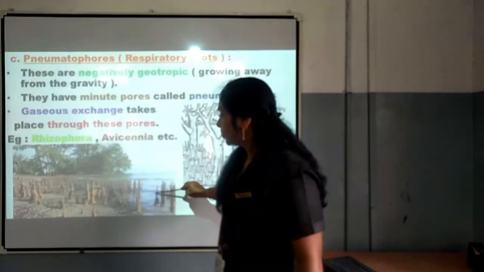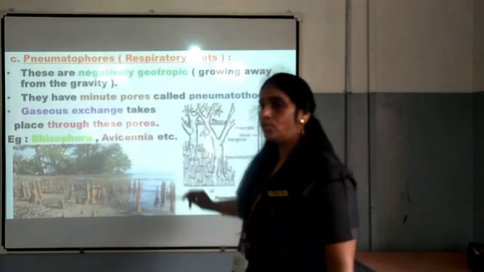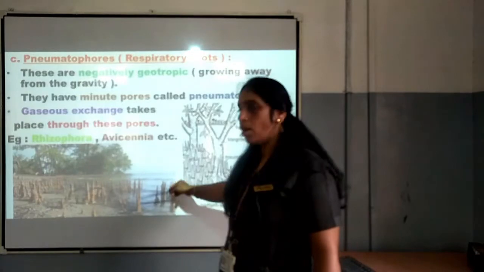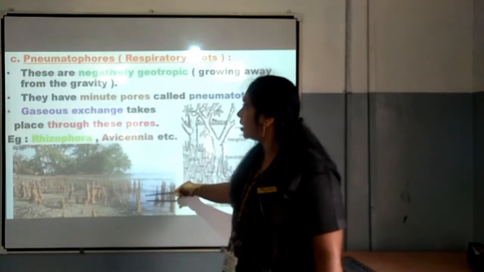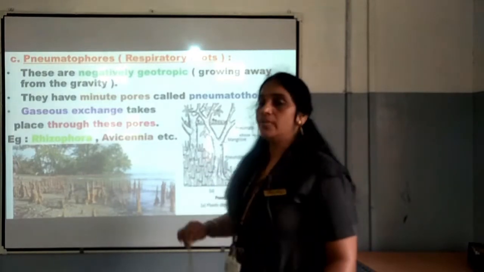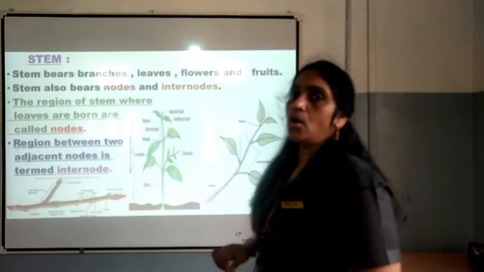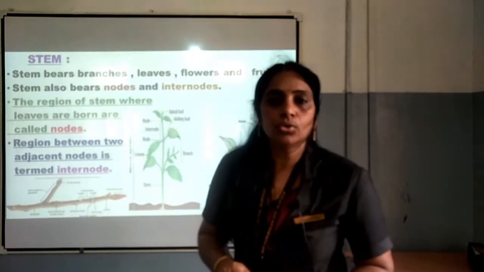These are the pneumatophores, or we can say the respiratory roots, which are seen above the ground, isn't it? That is why they are negatively geotropic. So this is again very, very important, my dear children. You have to study it. Now that is about the root system.